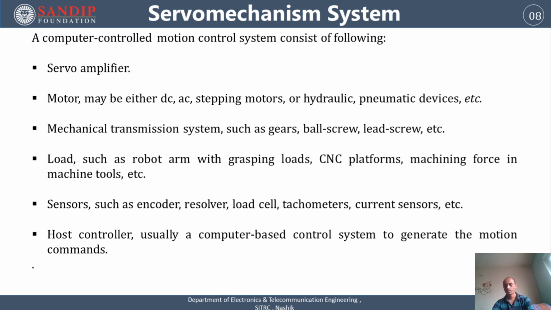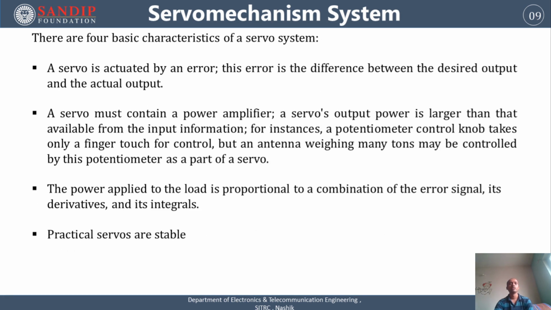Here components are from the mechanical field, components are from the electrical and electronics fields, and from computer based systems, computer or information based components also play an important role. There are four basic characteristics of this servo system. Whenever we are using a servo, what are the characteristics?